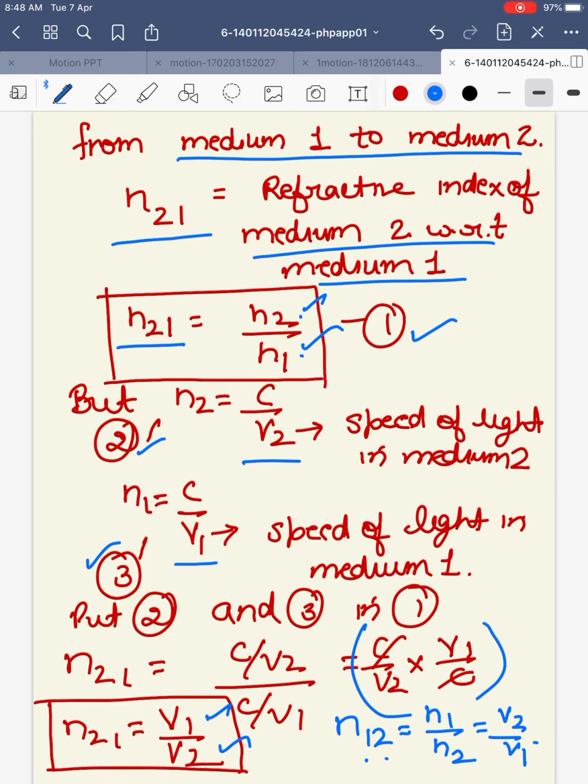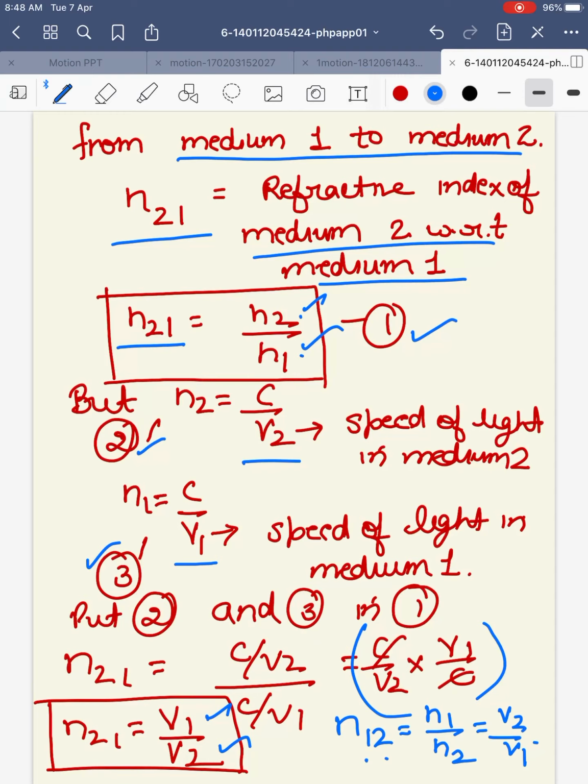First of all, we talked about refraction, which is the bending of light when it travels from one medium to the other. The cause of bending of light while going from one medium to the other is the change in the speed of light. When the speed of light increases, the light would bend away from the normal, as happens when a ray of light goes from denser to rarer medium.